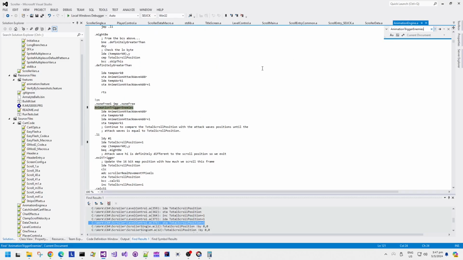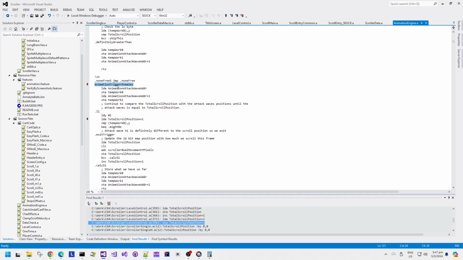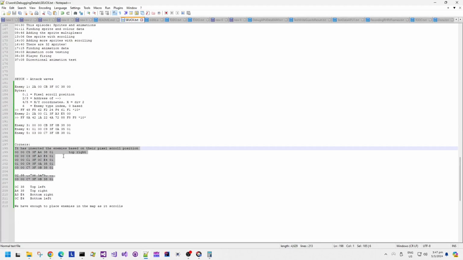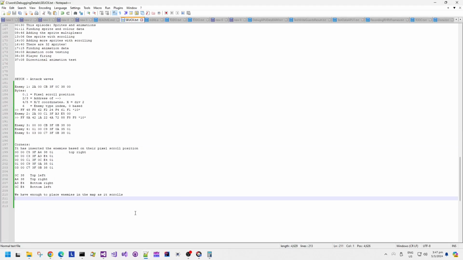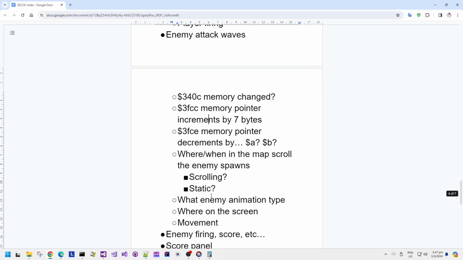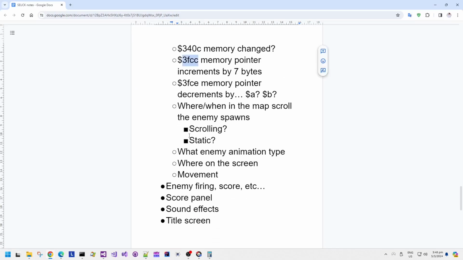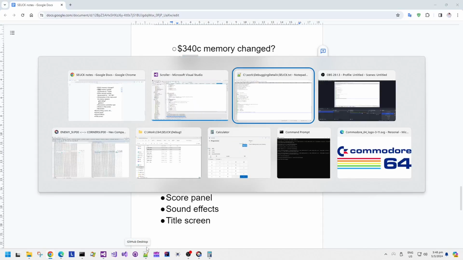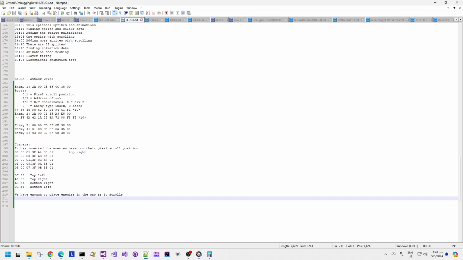The animation trigger enemies routine is called every frame, and it checks this data, which are these 7-byte data structures that were at the beginning of the attack wave memory structure, which is this memory pointer here.